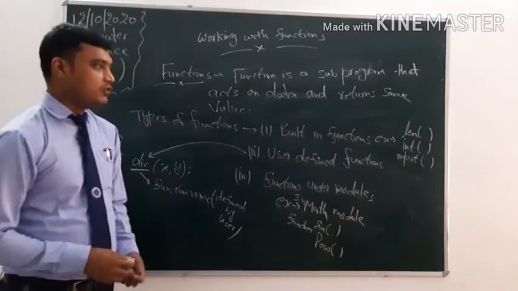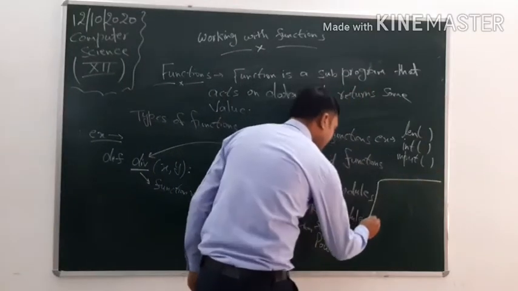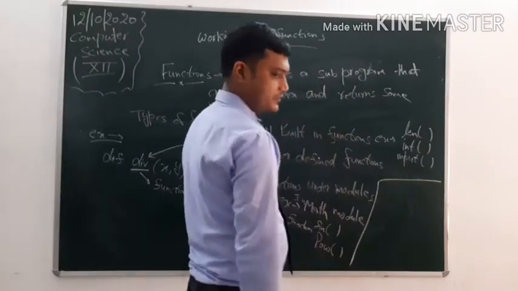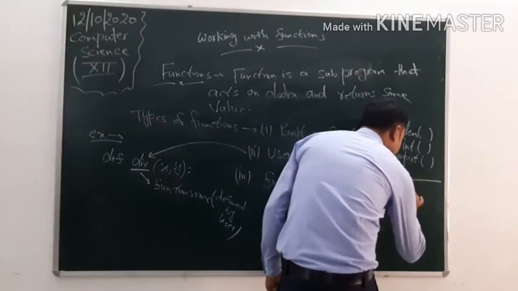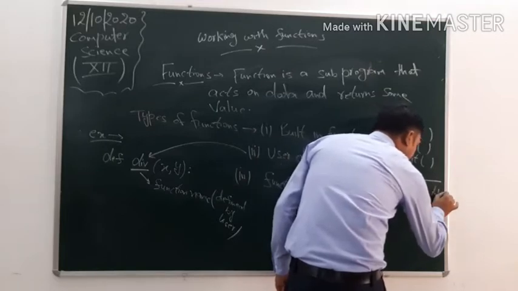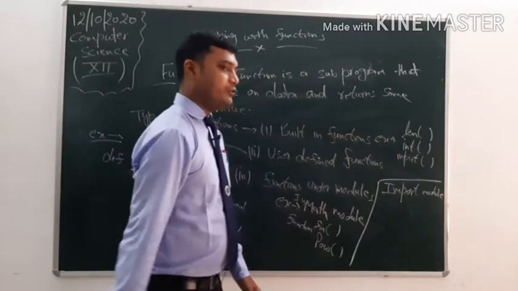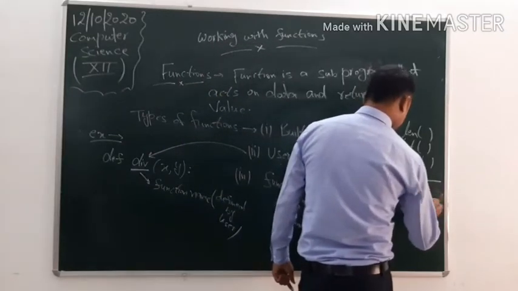Clear? These kinds of functions are available only under some modules. What do we have to do? Firstly, we have to import that module, then we can use the function. We have to import the module by writing import and the name of the module.